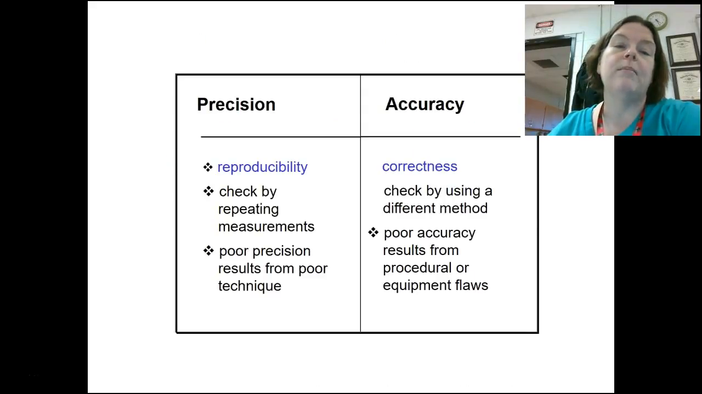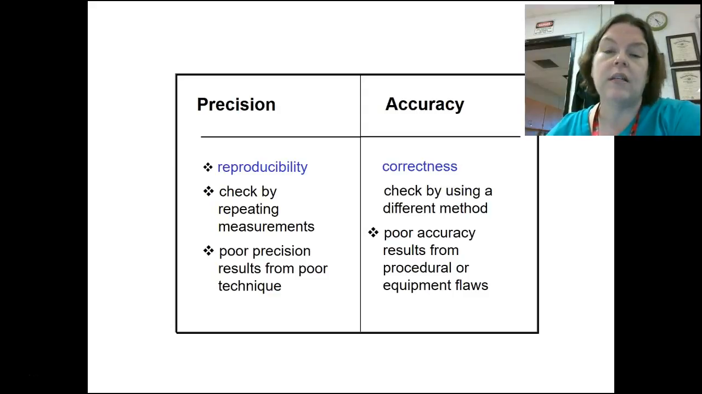So precision, it's about reproducibility. It's about checking and repeating measurements, and poor precision results from poor technique. So that's a person issue. Accuracy is about correctness. How correct is it to the actual value? We check that using a different method.